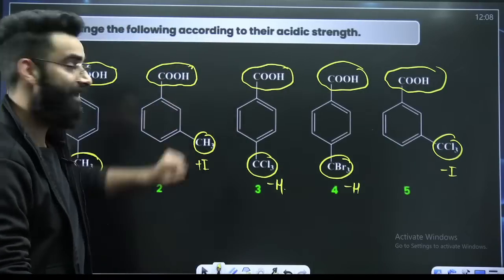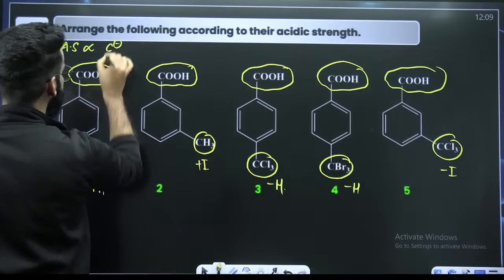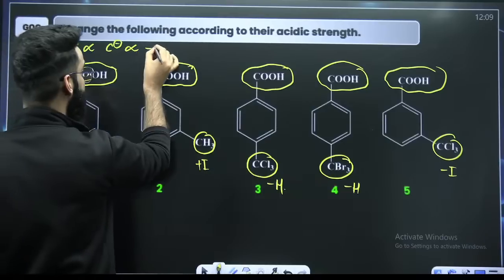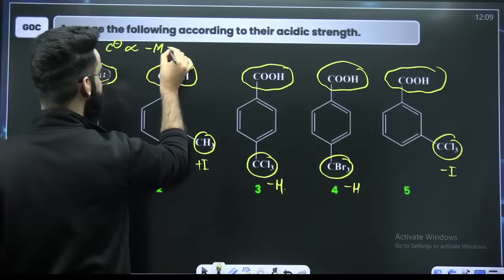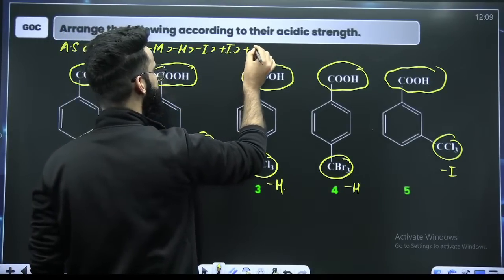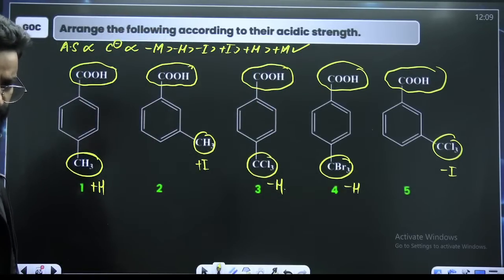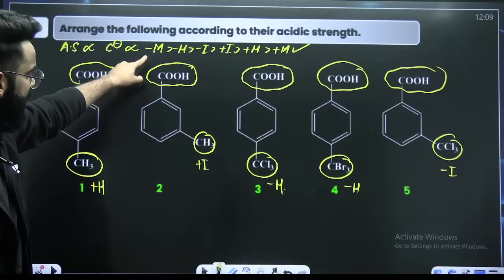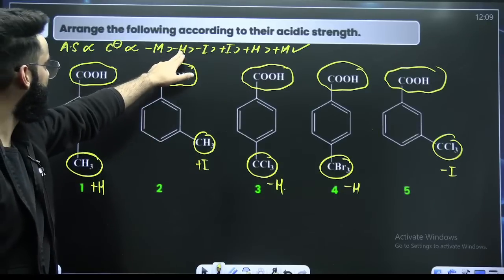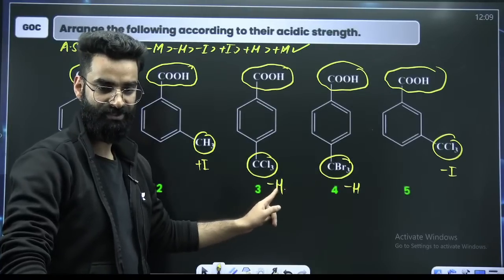Now, acidic strength. As I told you already, acidic strength is directly proportional to stability of conjugate base. And conjugate base is stabilized by electron withdrawing. And in electron withdrawing, you give priority maximum to minus M, followed by minus H, minus I. This is plus I, and this is plus H, and this is plus M. This is the order which you'll be following. So is there anyone showing minus M? There is nobody showing minus M. Is there anyone showing minus H? Yes, this and this. They are showing minus H.